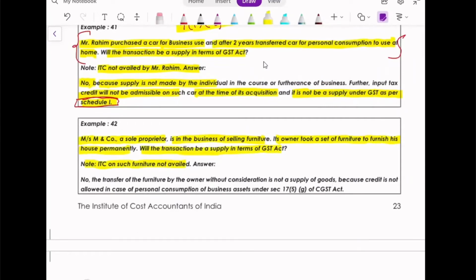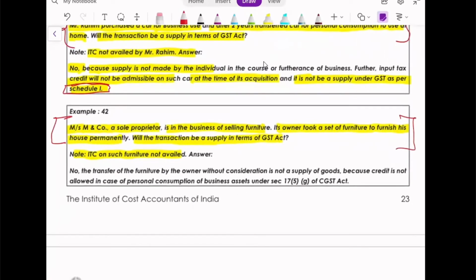Simple answer. If ITC was available, then yes, as per Schedule 1, it is a supply, correct? If ITC was availed on this, and because he is transferring it to his personal use, there will be a deduction of 5% from the ITC or something like that. I just remember. You need not go into what amount of ITC is to be deducted.